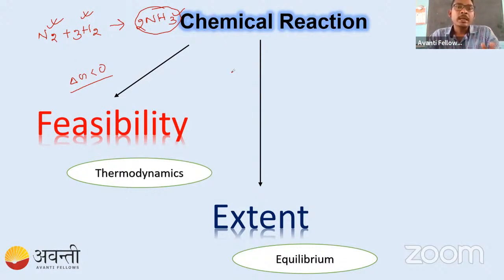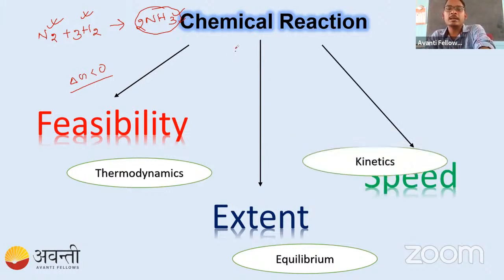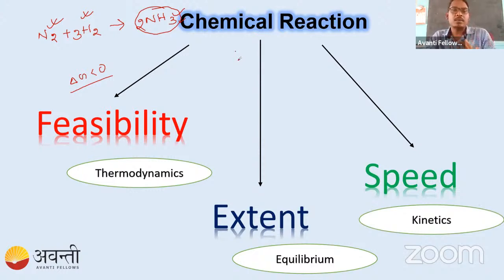Now the question is, can we find out the speed with which this nitrogen and hydrogen combine to give us ammonia? Yes, we can, by studying the chapter of chemical kinetics, which is this chapter. In this chapter, we are going to discuss the speed of any particular reaction. Speed means the rate with which the reactants consume themselves to give us the product. So everyone understood the importance of different chapters like thermodynamics, equilibrium, kinetics? Then shall we proceed?